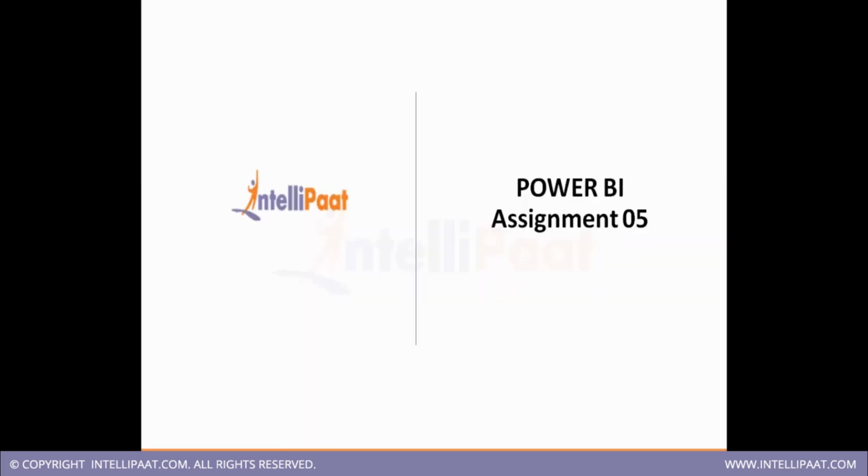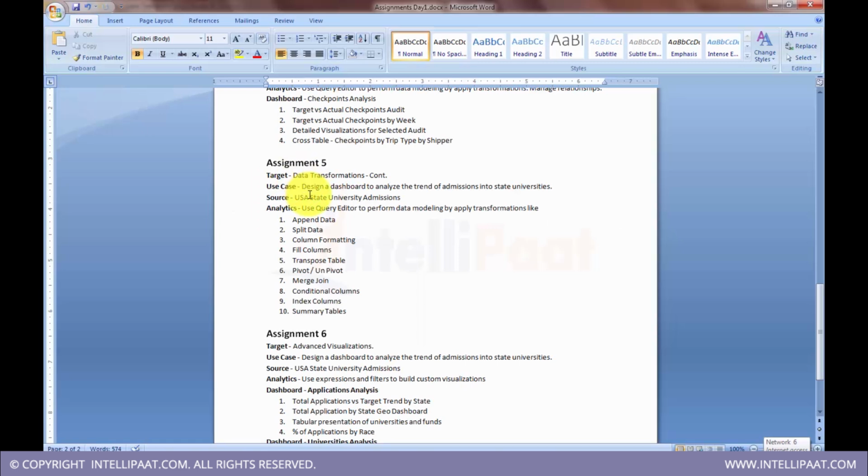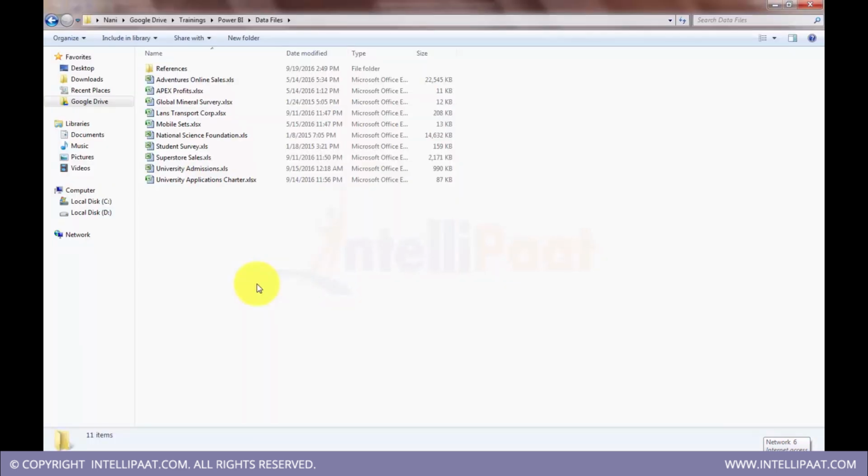So we'll start our next assignment, assignment 5. In this assignment we will cover data transformations, more data transformations using Power Query. We will be utilizing a new data set for this assignment, which is state university admissions. I'll give you a little walkthrough of this data, a brief overview of what this data is.